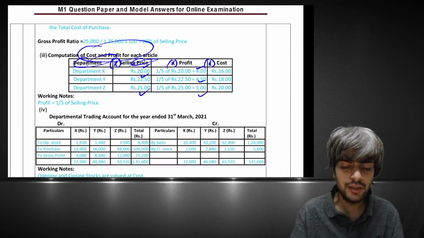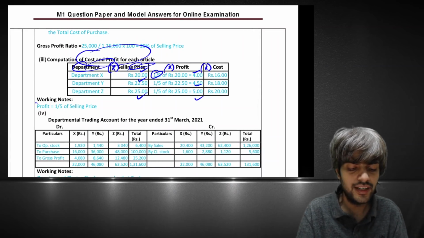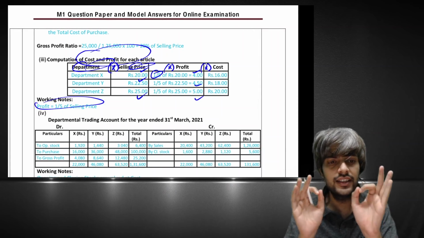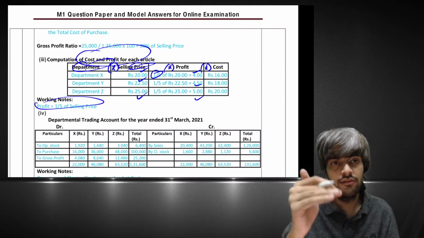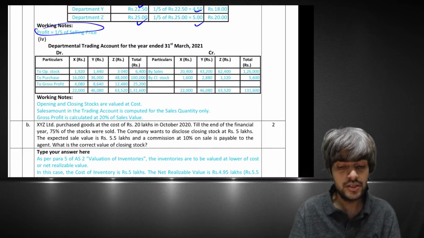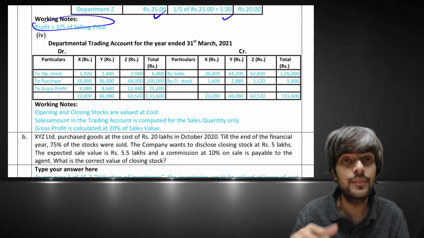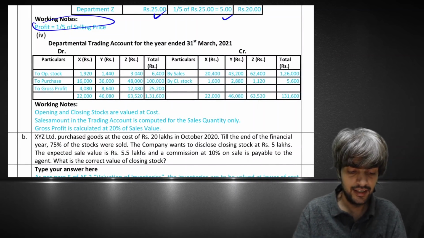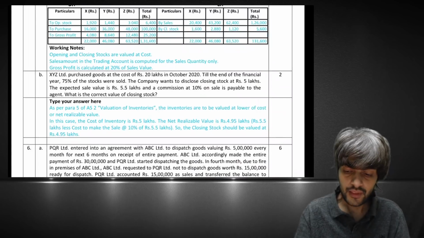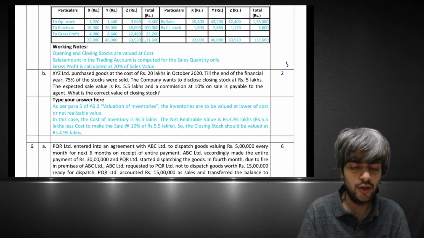And whatever the working notes are there, you can write everywhere. Everything you are calculating, you are given a space to write a working note, which will help the examiner to evaluate or think what assumption you have taken to solve it. And yes, so this is it. Now 2 marks questions and all are there.